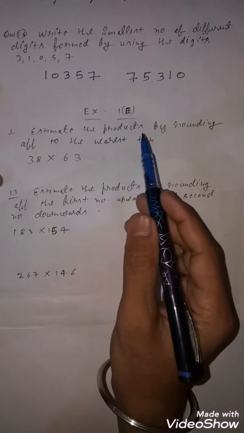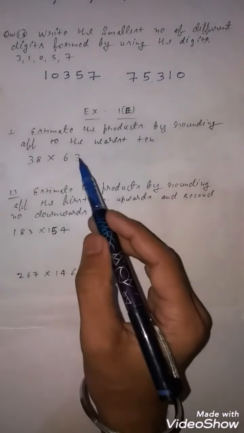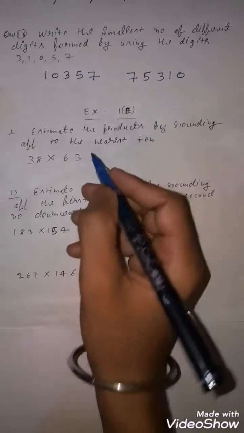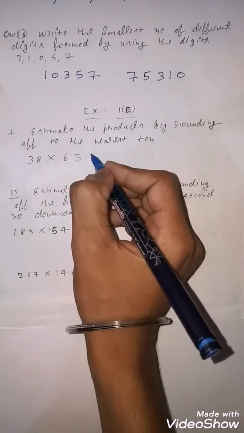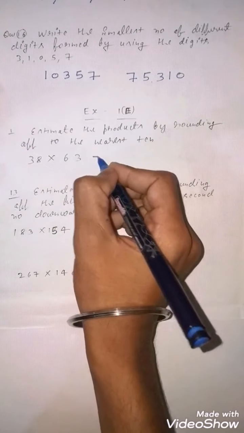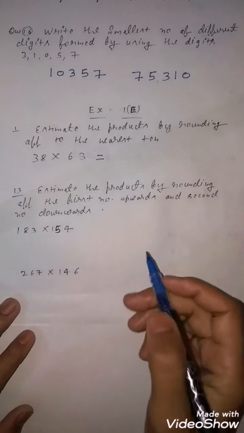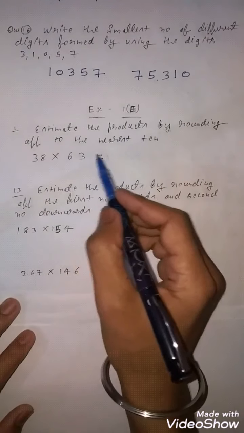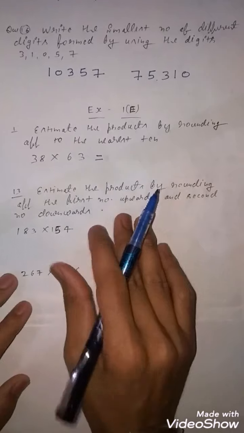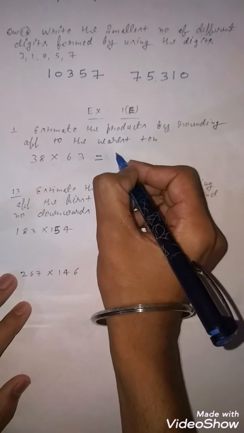Now come to exercise 1E. What is the question? Estimate the products by rounding off to the nearest 10. Now you know how to round off to the nearest 10. For the nearest 10, if you have to round off 38, what will it become? 40.